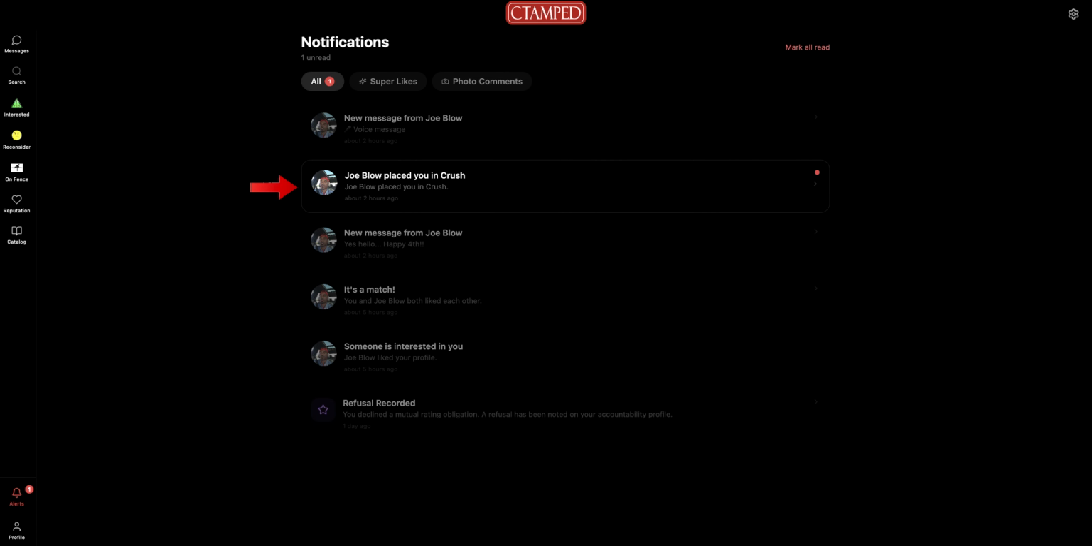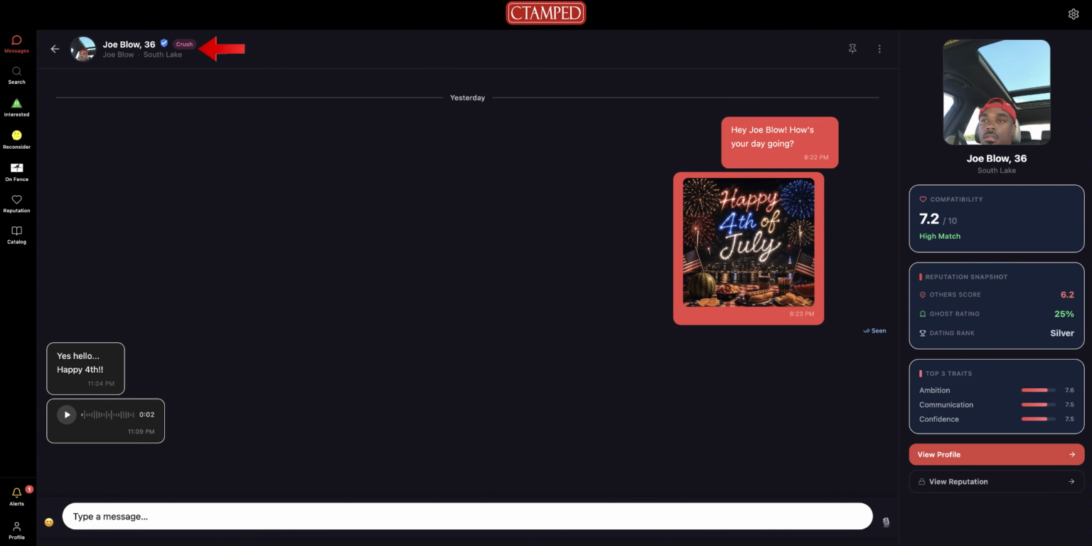Notice this alert says that Joe has placed you in a folder, the crush folder. So this means Joe has a crush on you and wants you to know that this is what he thinks of you right now. This is also shown inside the messaging with Joe. So now you know where you stand with a person. No more being led on or misled. You can even do the same. Let me show you how.